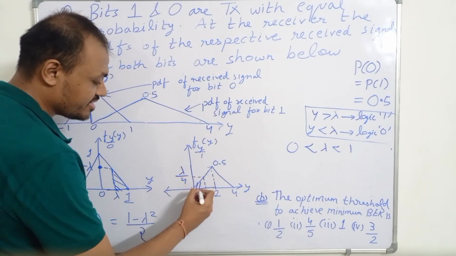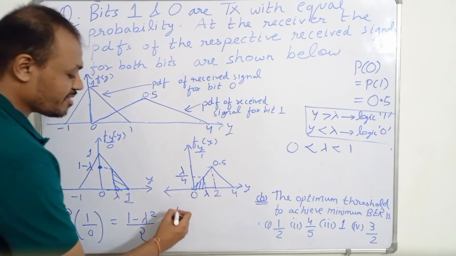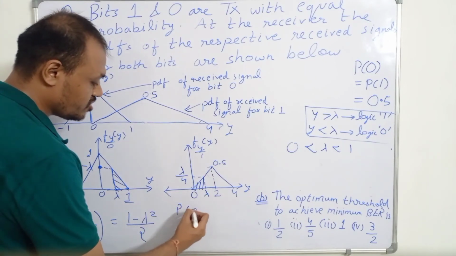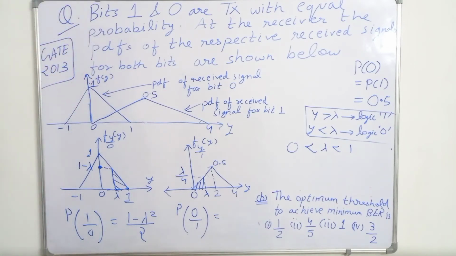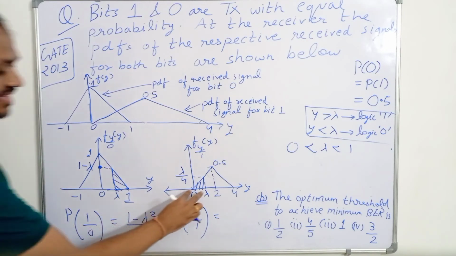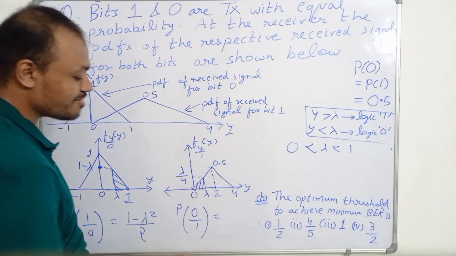This is the region for 0 by 1. This length is lambda, this length is lambda by 4.